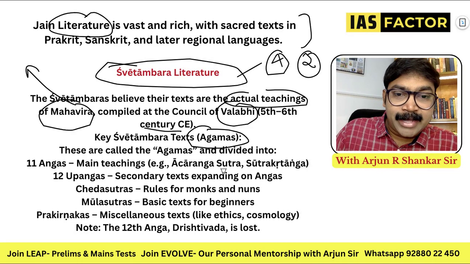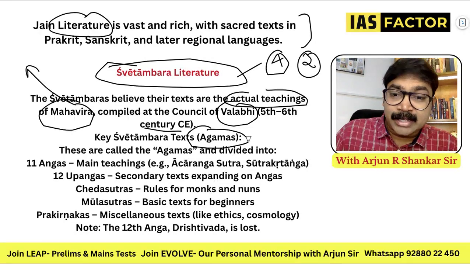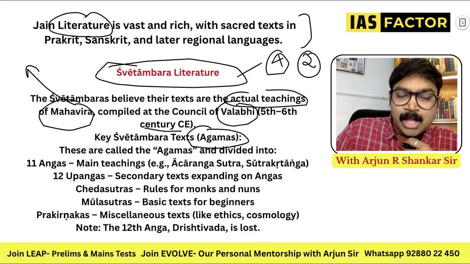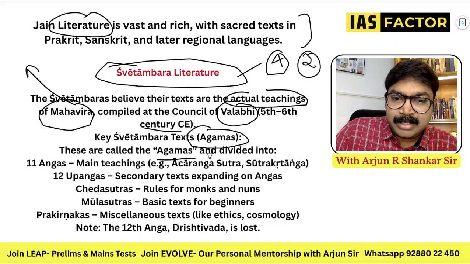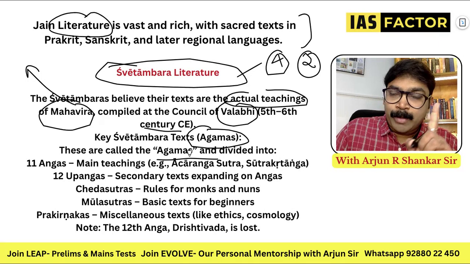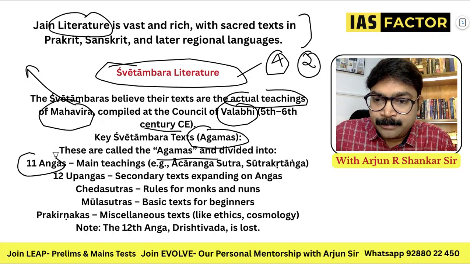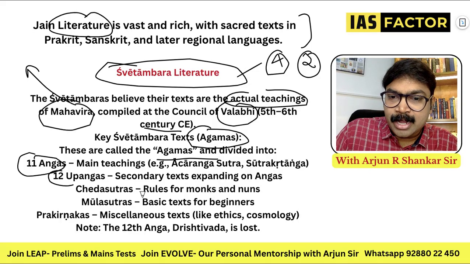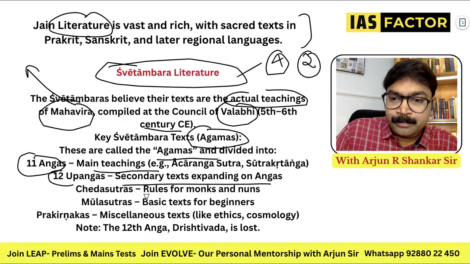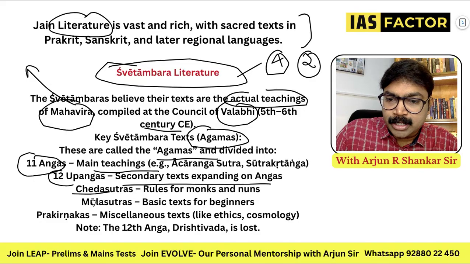Next time when you see a text called Agamas, you should always understand what exactly these Agamas are. Just as Buddhism has its texts, Jain texts are the Agamas. So remember Agamas: 11 angas and 12 upangas. The 11 angas are the main teachings and the 12 upangas are secondary texts expanding on them. And there are various books like Cheda Sutras, Mula Sutras, Prakirnas.